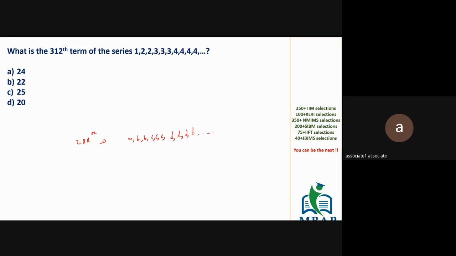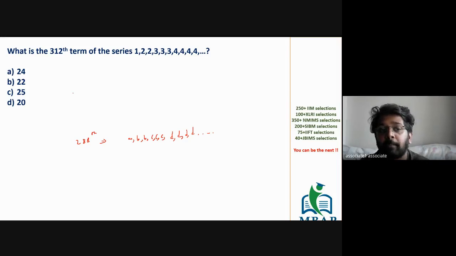Anyone? I got an answer from Prathamesh. Okay, let me give you the hint for the first question. Next question, I'm expecting all of you to take and solve.